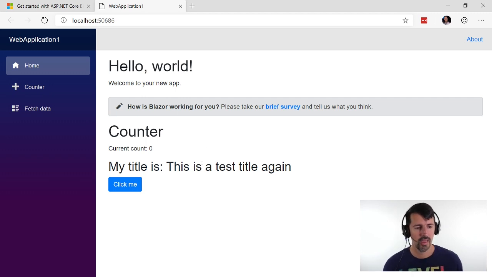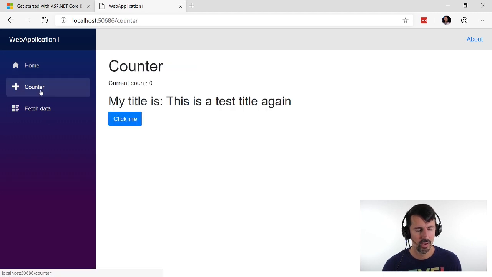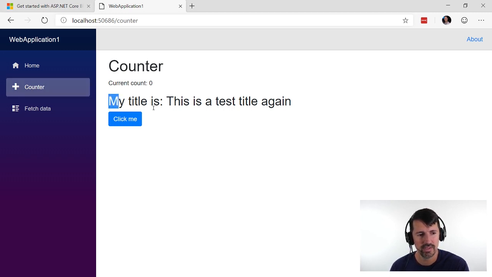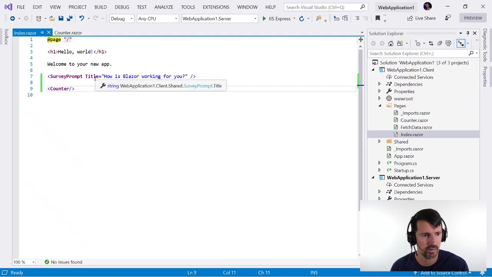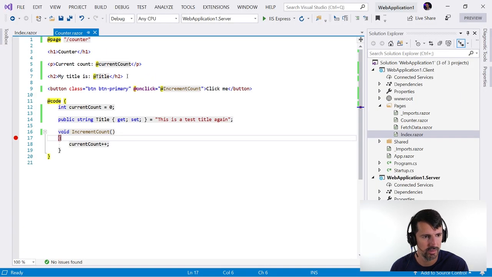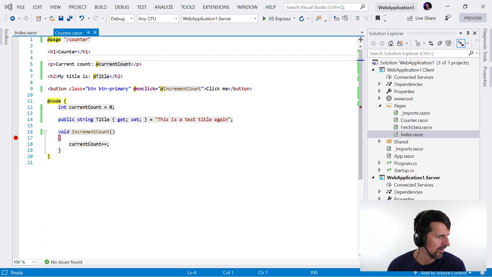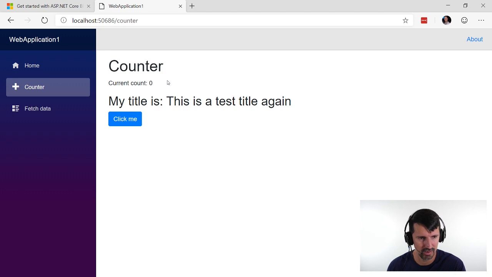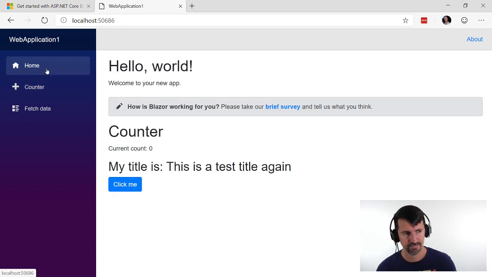That's .NET Core 3. Okay, so here's our index, and here's our counter. So we totally added that. Hold on, let's go to... Ooh. Did you see that? Oh, no. Why is my title below my counter? Did I put it under my counter? Oh, because I put it under there. Duh. For some reason in my brain, I thought I actually put the title above the counter. Okay, false alarm.